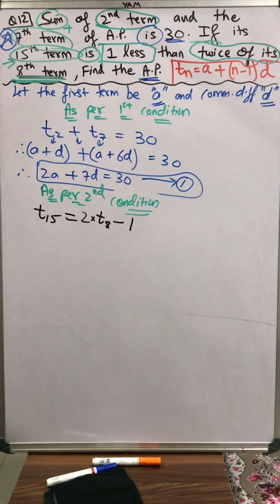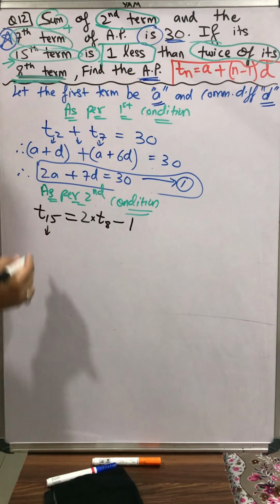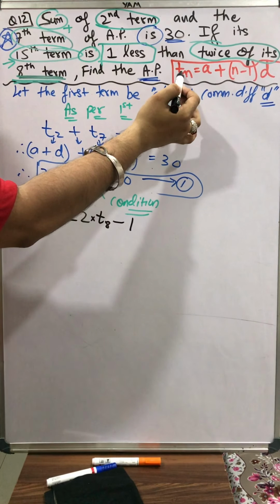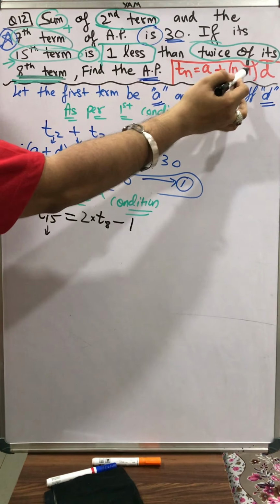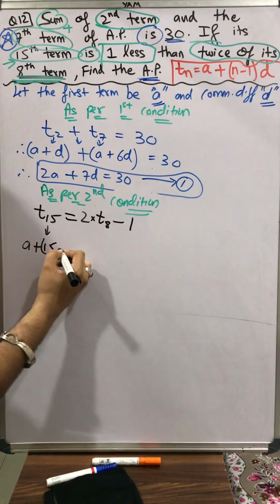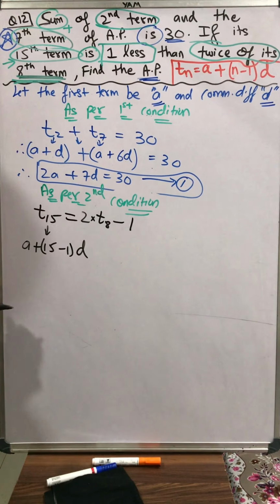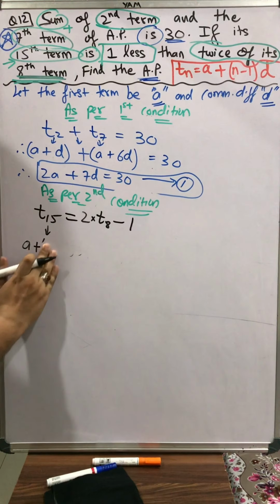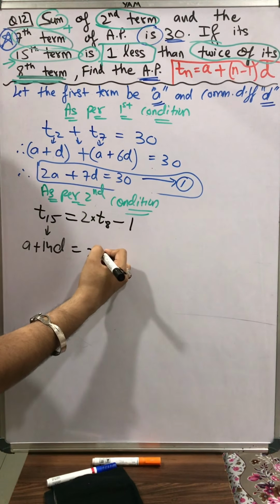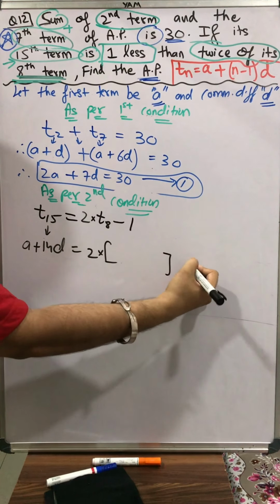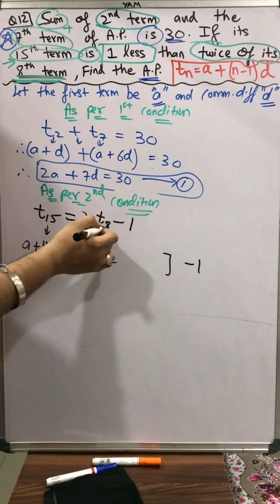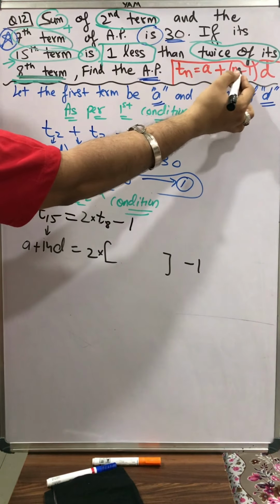Let's solve it. At the place of T15, what can I write? Substituting 15 at the place of n on the right hand side. It's Tn here, at the place of n, 15. A plus n minus 1 into d. So A plus 15 minus 1 into d. 15 minus 1 is 14, so I'll directly write 14d. So A plus 14d is equal to 2 multiplied by, I'll open a bracket, close a bracket, -1 I'll copy here as it is. At the place of T8, I'll substitute 8 at the place of n. A plus 8 minus 1 into d.